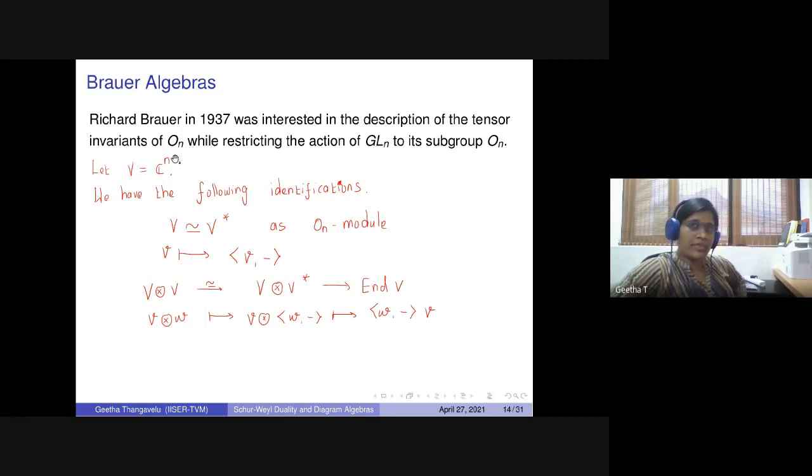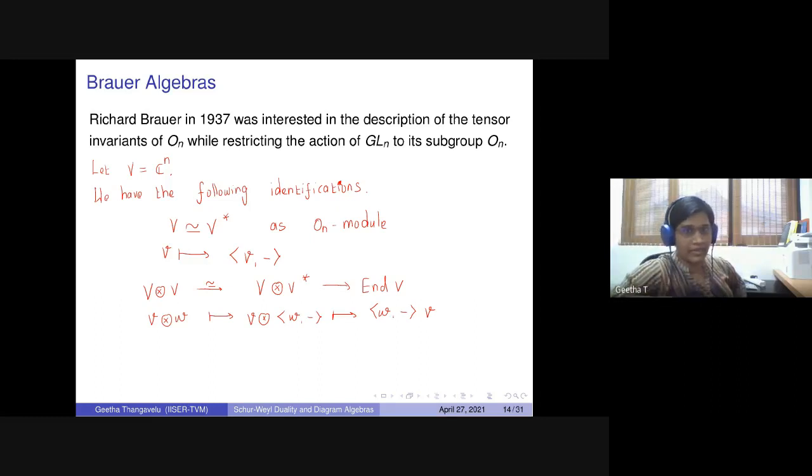The orthogonal group comes with a bilinear form, which is non-degenerate and symmetric. So this allows us to have a lot of identifications inside the vector space. You can identify V with its dual, and V tensor V with V tensor V star, which is again End V. Even End_G of V tensor d can be identified with the G-invariants over V tensor d.